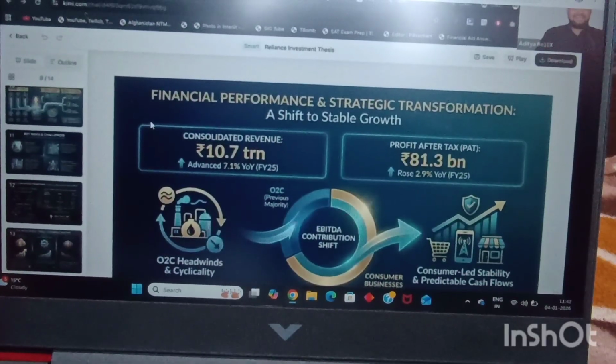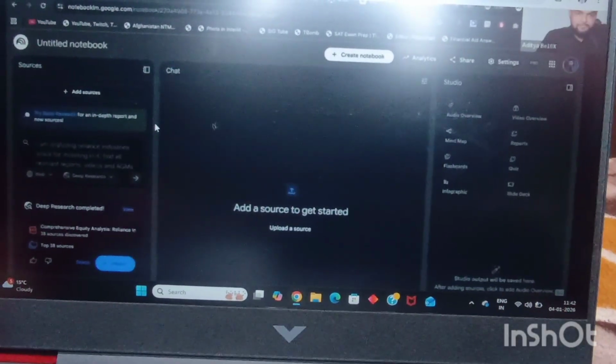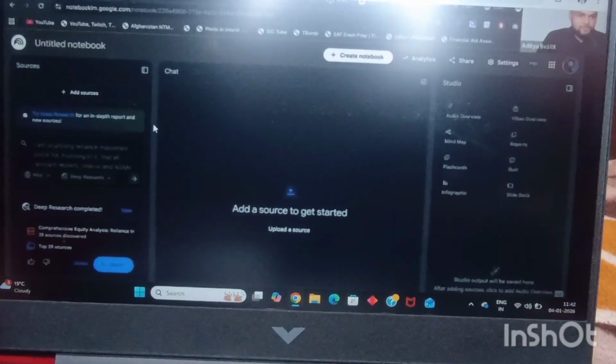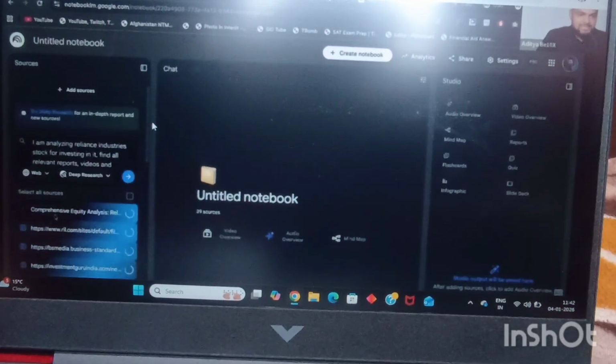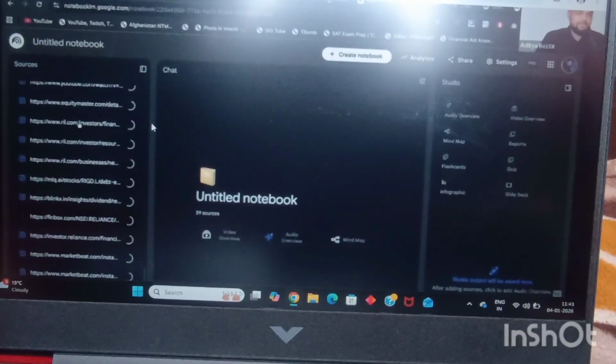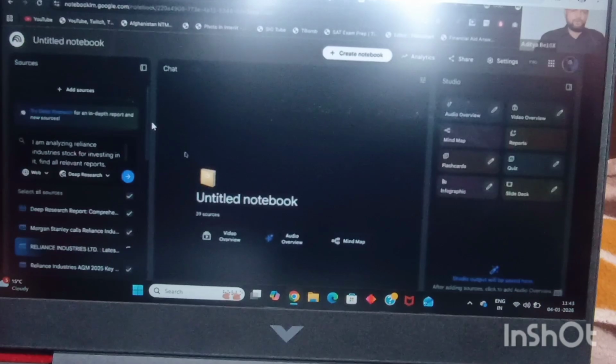Yeah, absolutely. But then some of you were asking, see, folks, the deep research is completed. It has found 38 sources, right? So I'll import all of them. You can see it has got all of the reports and everything. And from these 38 sources, it is going to create that notebook.